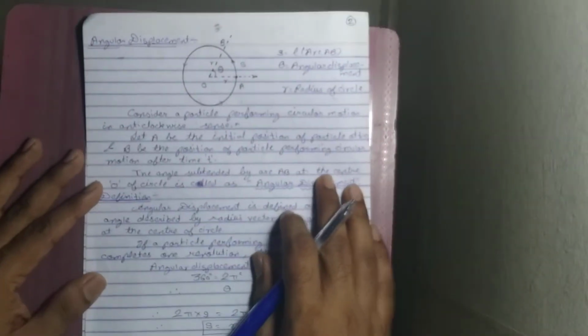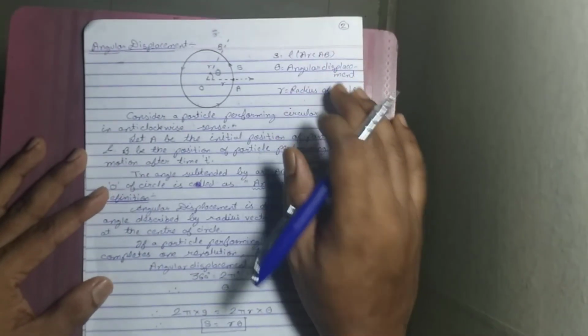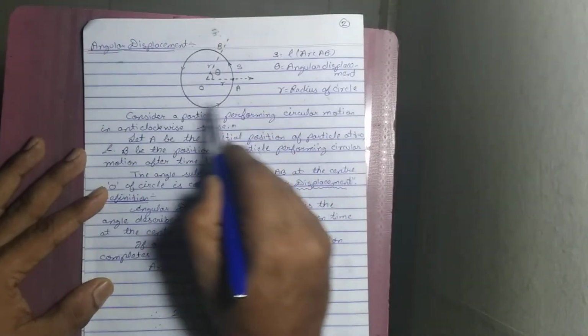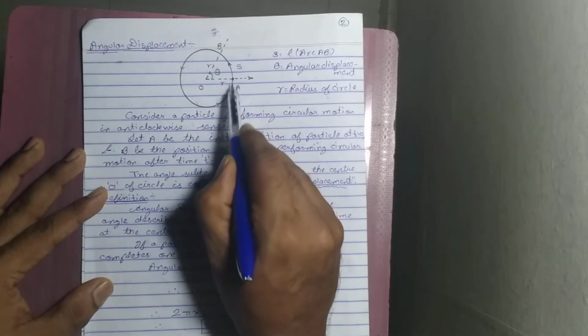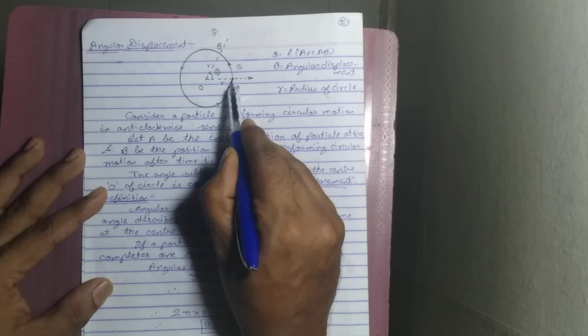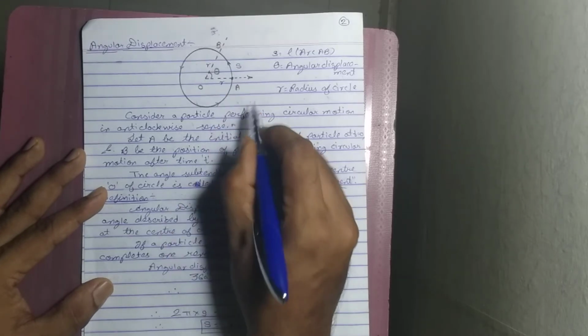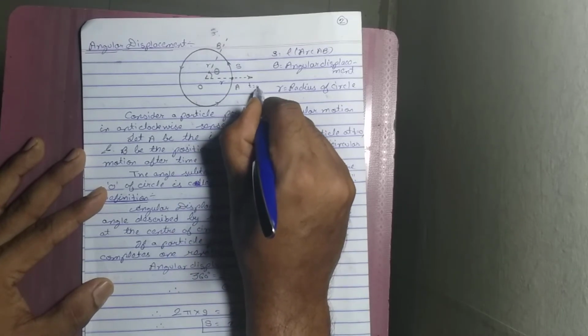The second quantity of circular motion is angular displacement. What do you mean by angular displacement? Let us understand the diagram. Initially the object is at point A at time t equals 0 second.